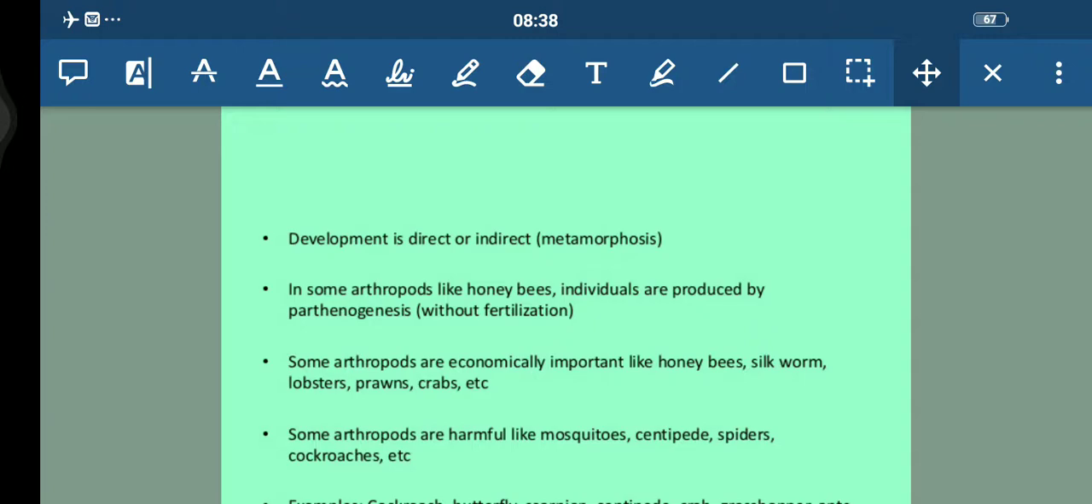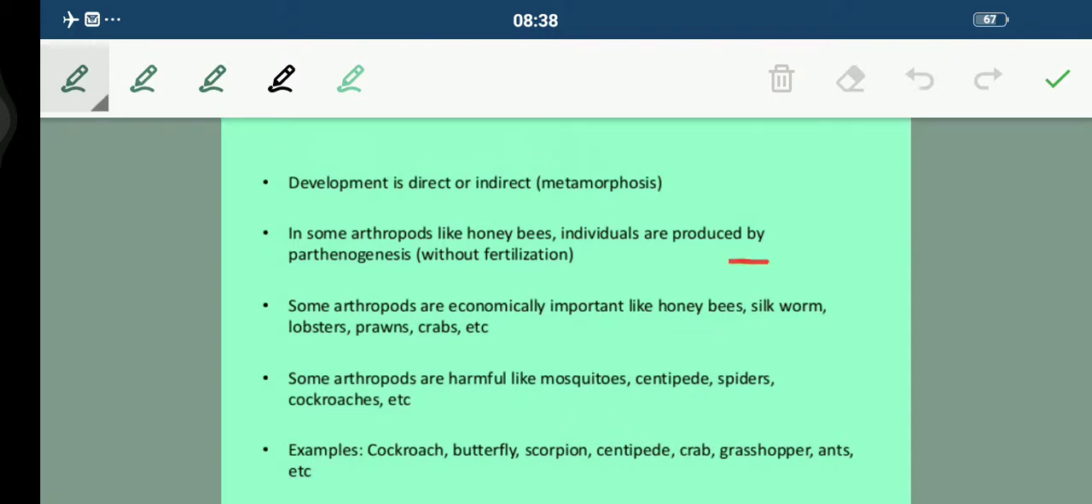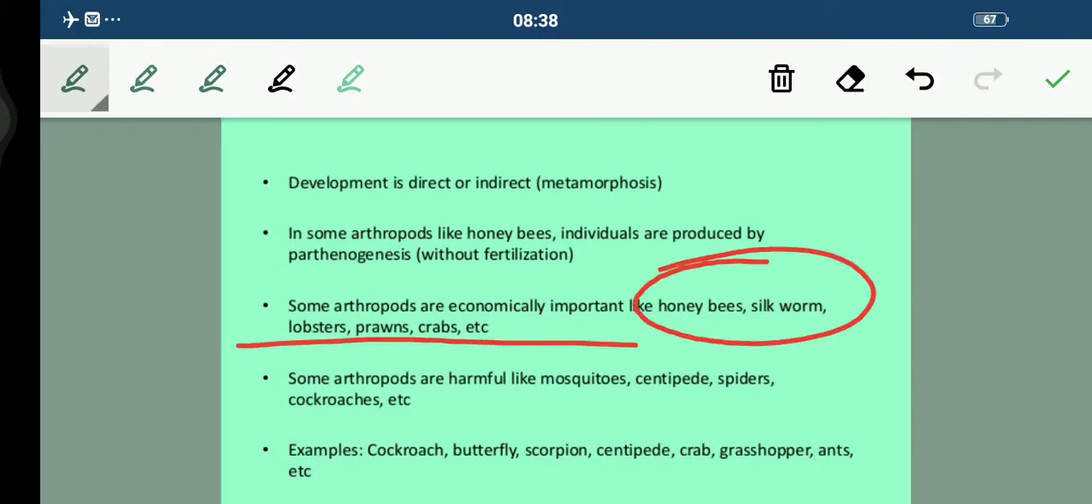Fine. Now some arthropods are economically very, very important, like the honeybee and the silkworm. Lobster, prawns, crabs, these are the arthropods which have a lot of value. Fine. But some arthropods may be harmful, students. For example, we have mosquitoes, centipedes, spiders, cockroach, etc. You all know the female Anopheles mosquito basically causes malaria. Fine. So these are the examples, and general examples you can say are cockroach, butterfly, scorpion, centipede, crab, grasshoppers, ants, etc. Fine.